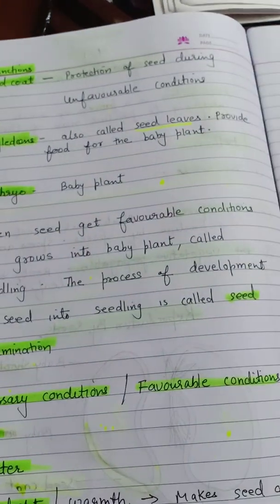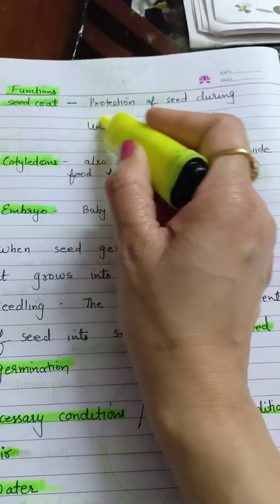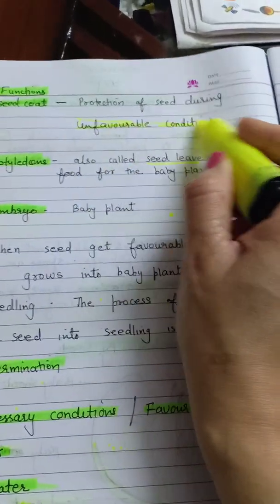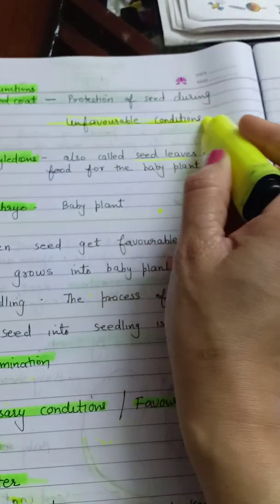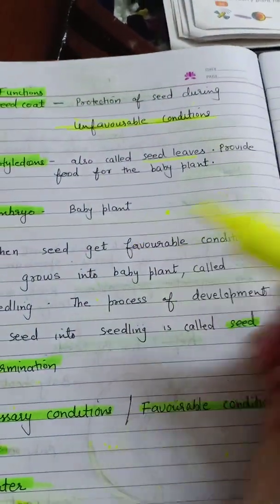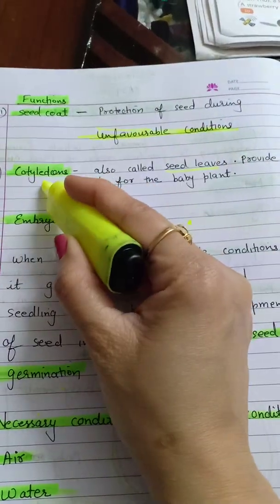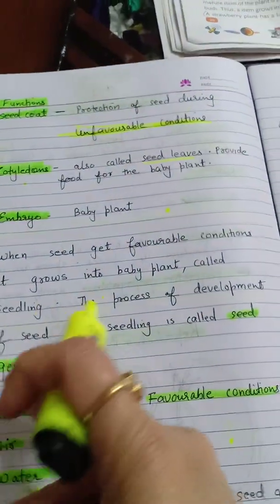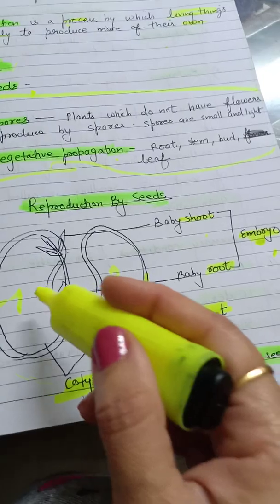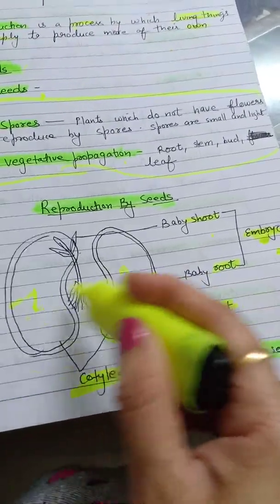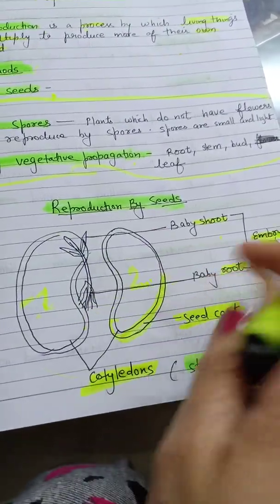Now what are unfavorable conditions? Unfavorable conditions means change in temperature, change in humidity, I mean climatic changes. Now, the second part is the cotyledon. I showed you already that these two parts are the cotyledons, and in between the cotyledons we can find the baby plant.